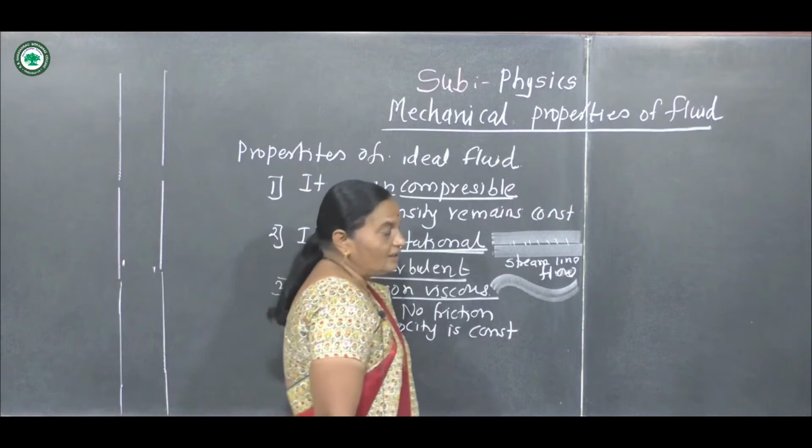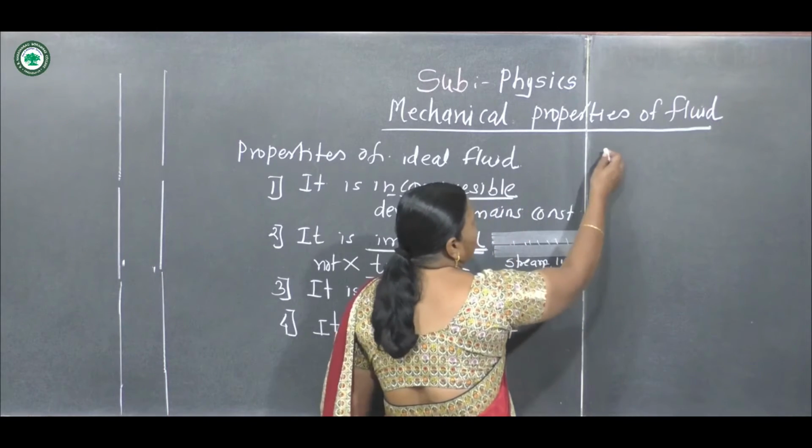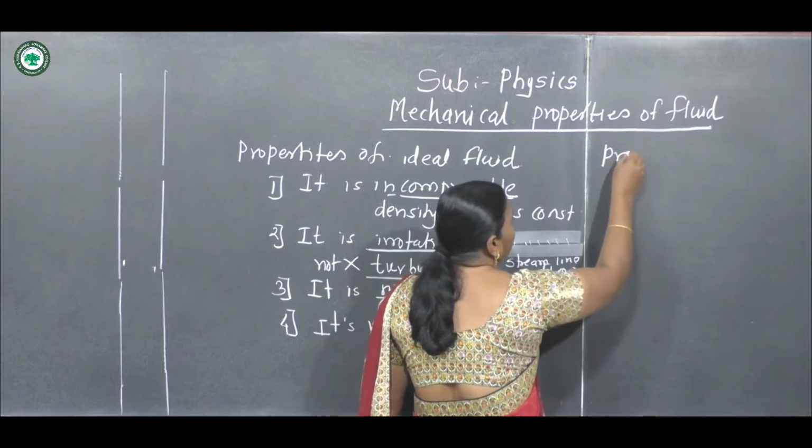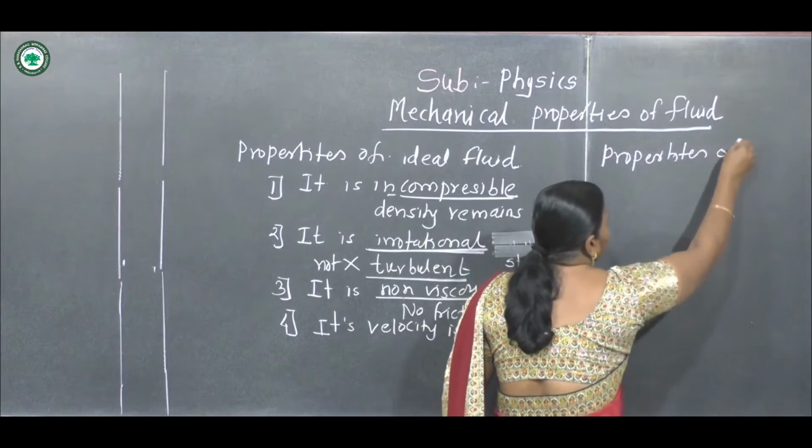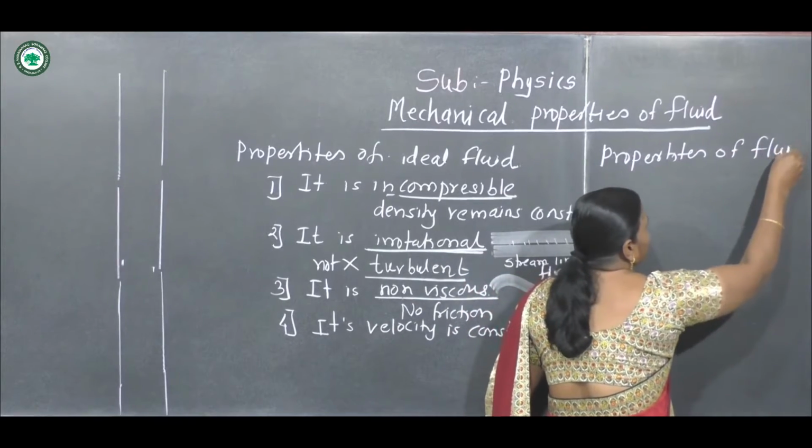Now we see the properties of general fluid.